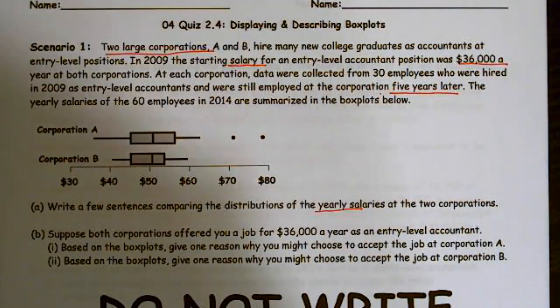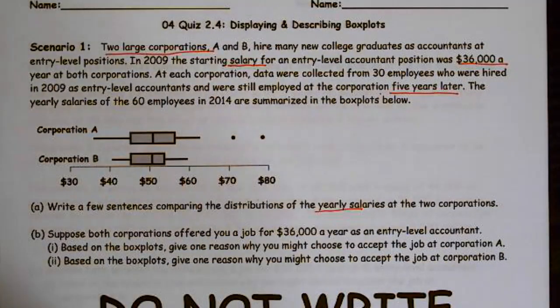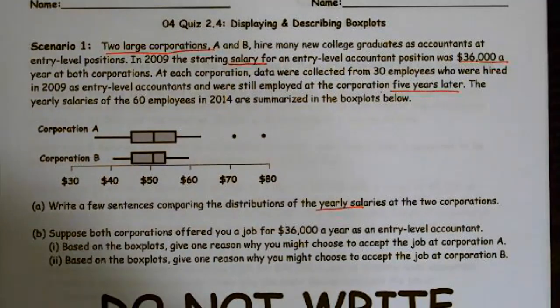So, two large corporations, A and B, hire many new college graduates as accountants at entry-level positions. In 2009, the starting salary for an entry-level accountant position was $36,000 a year at both corporations. At each corporation, data was collected from 30 employees who were hired in 2009 as entry-level accountants and were still employed at the corporation 5 years later. The yearly salaries of the employees in 2014 are summarized in the box plots below. So we have Corporation A, and then we also have Corporation B right there.